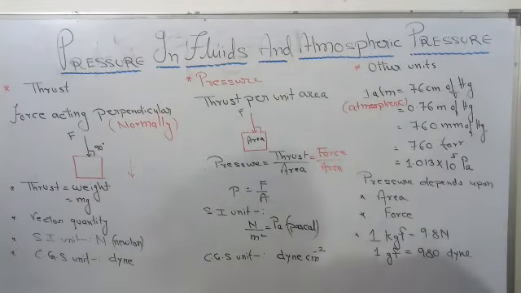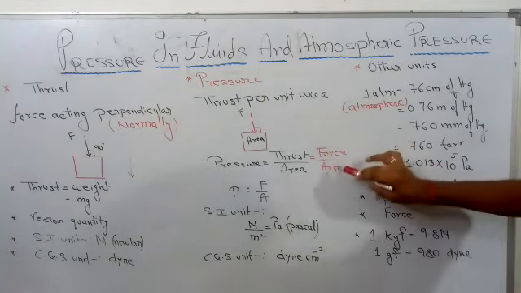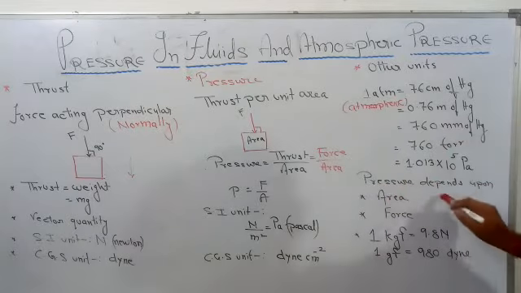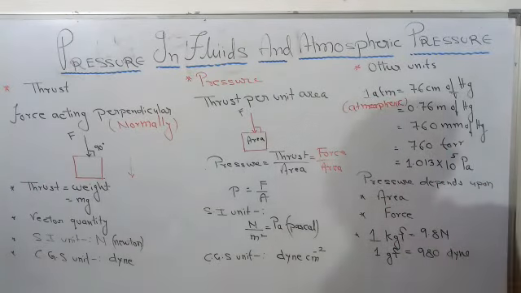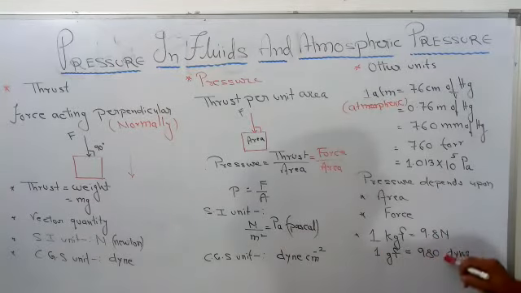Pressure depends upon area and force, because in the formula you have to see force per unit area. Therefore, pressure depends upon area and force. 1 kilogram force equals 9.8 Newton and 1 gram force equals 980 dyne.